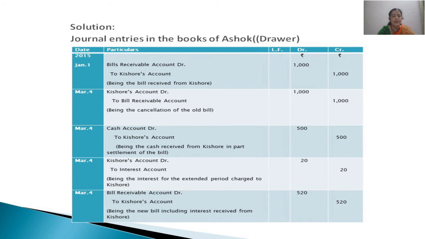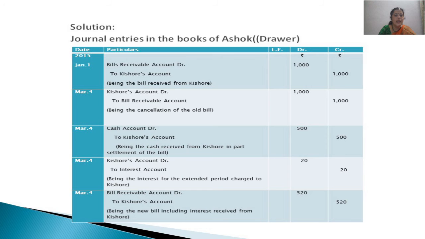So as usual, the same entries will be there, but one new thing is to pass the entry for the partial payment, which is here 500 rupees. So in the books of the drawer, on the first date, for receiving acceptance, bills receivable account debited to Kishore's account, and the second entry on the first due date will be the cancellation of the first entry, Kishore's to bills receivable account, which you know it already.